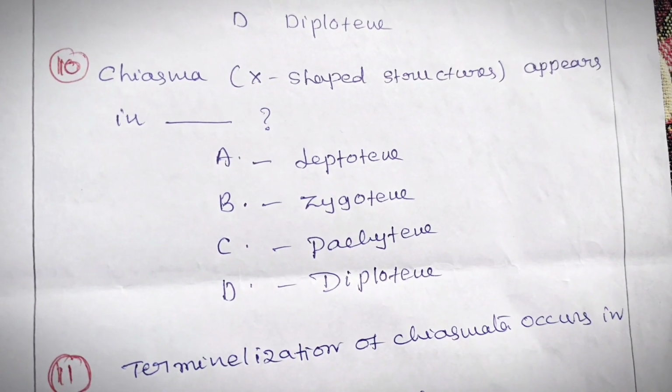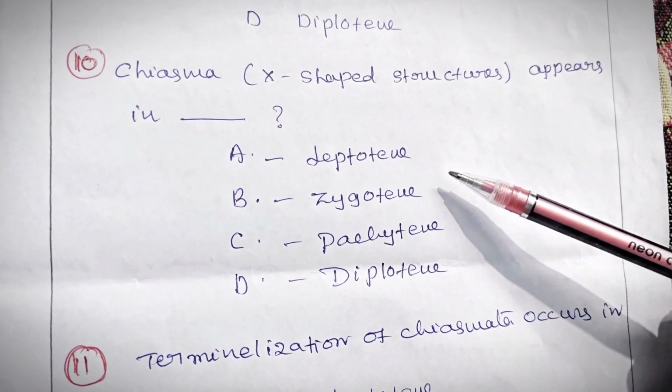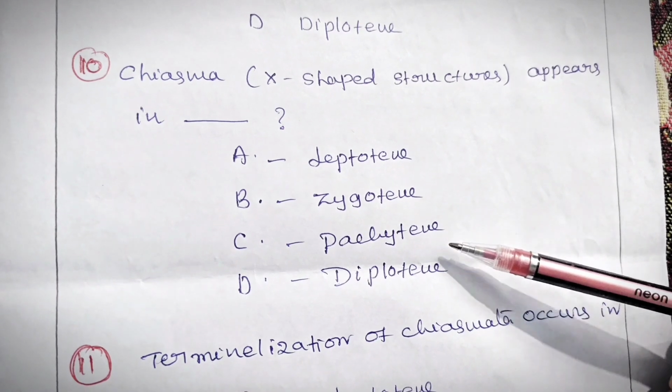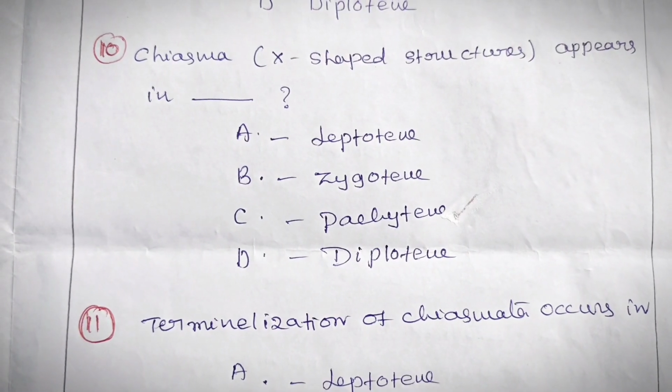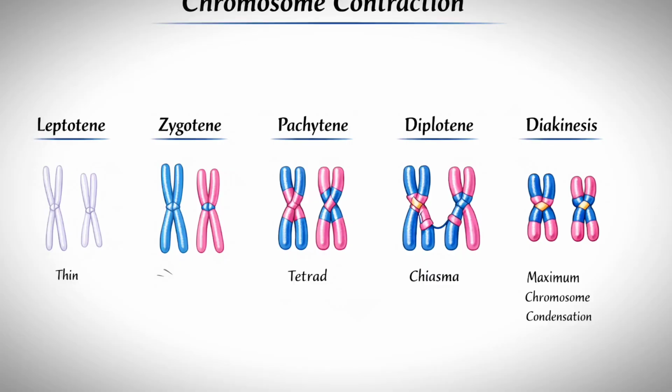Chiasma or X-shaped structures appear in. Options are leptotene, zygotene, pachytene, diplotene. For this, the correct answer is diplotene. Actually, during pachytene, homologous chromosomes are completely paired. Crossing over occurs between non-sister chromatids of homologous chromosomes, so they overlap each other, and that results in the formation of X-shaped structures.